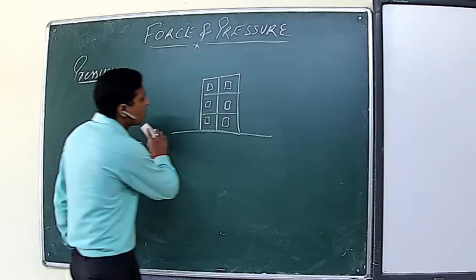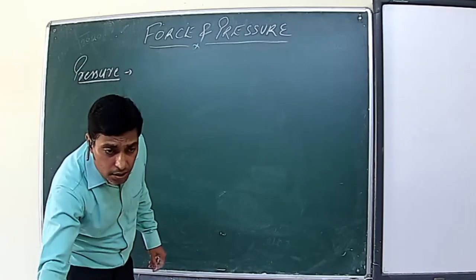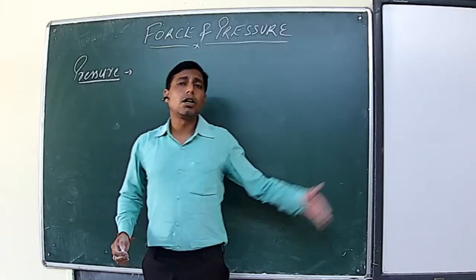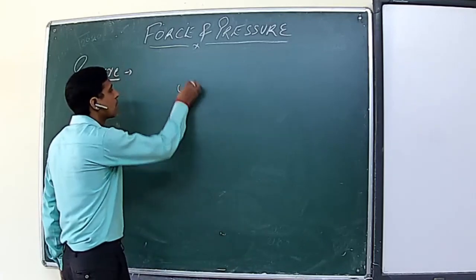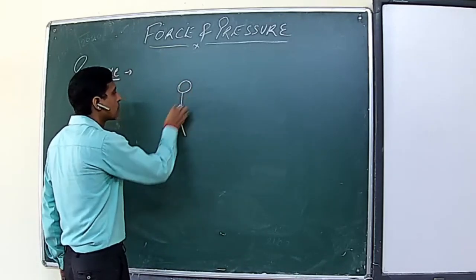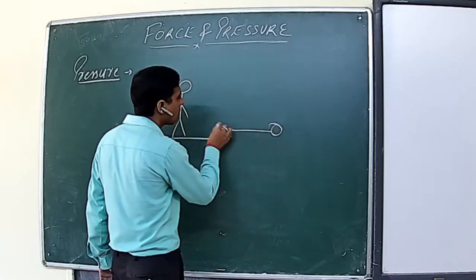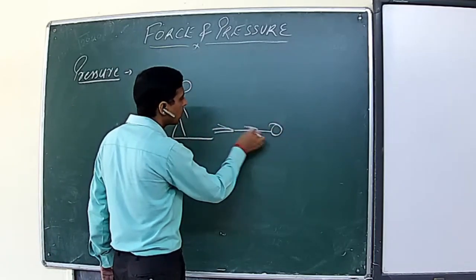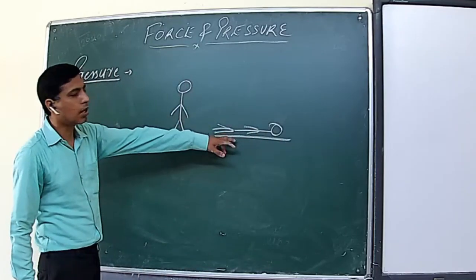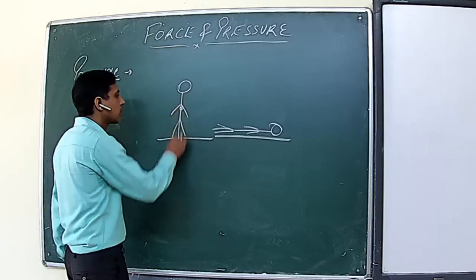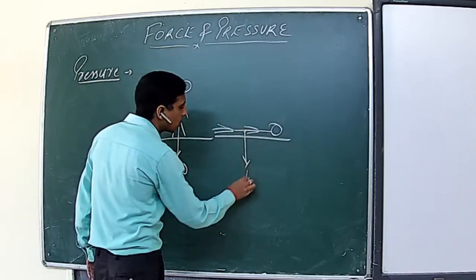There are so many examples, like while skating, why do we use wooden planks? Or when you are standing or when you are lying down, in which condition will you exert more pressure? Suppose there is a boy who is standing on a surface, and the same boy is lying on the surface. The force exerted by the boy will be W, in terms of the weight in the downward direction.